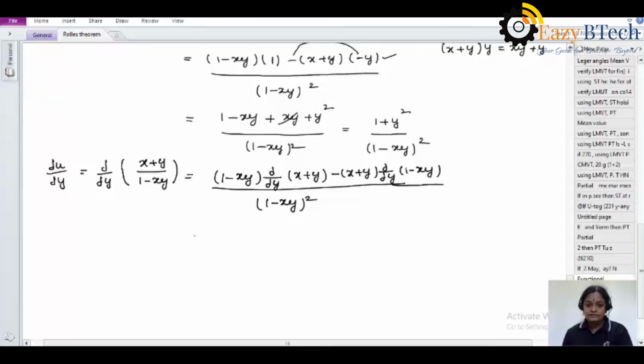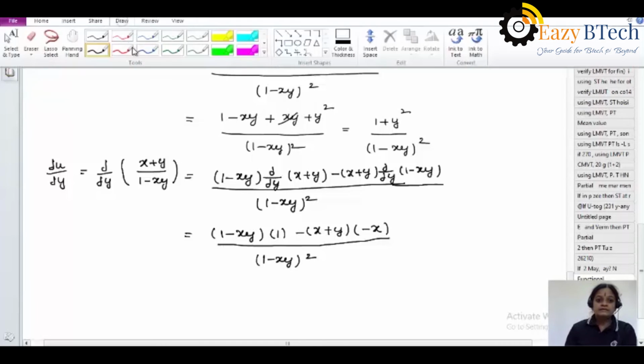Okay, simplification. So (1 minus xy) with respect to y gives one answer, and (x plus y) with respect to y gives minus x, divided by (1 minus xy) whole square. So how will you get these answers?